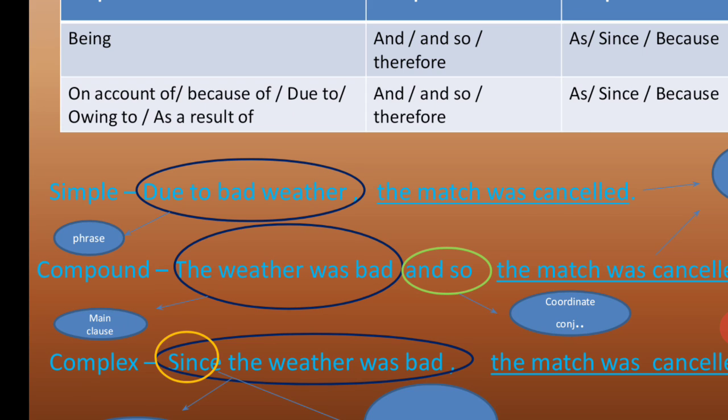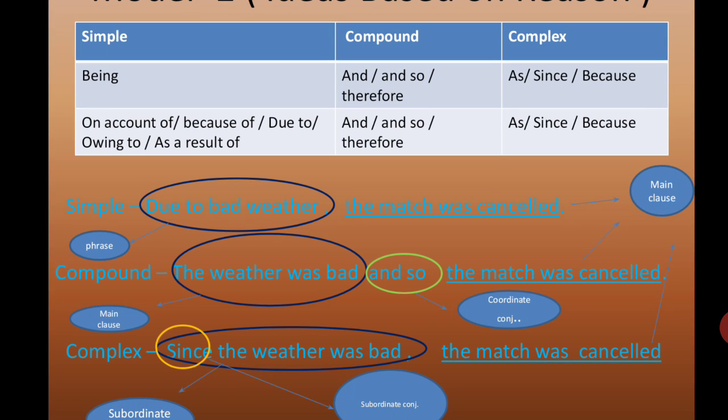And the next part, the match was cancelled. Was cancelled is a verb, and that's why it is a main clause. The first sentence has a main clause and a phrase, so definitely it is a simple sentence. So in the table, simple sentence due to is used. Clue word due to is used. So in the compound sentence, what should be used?